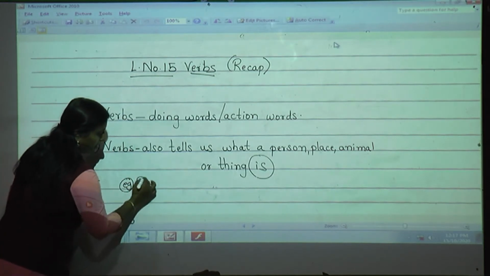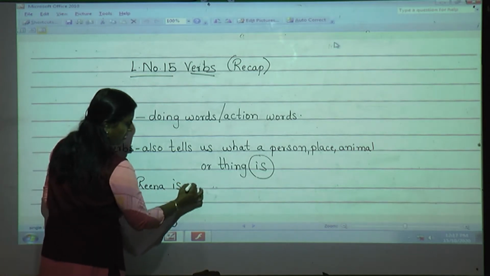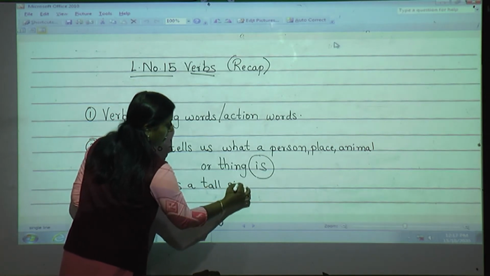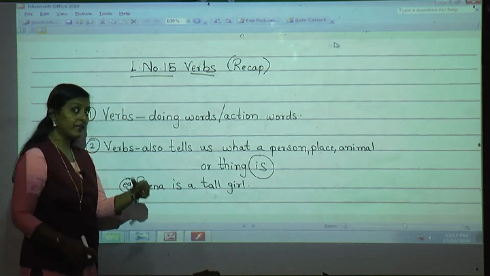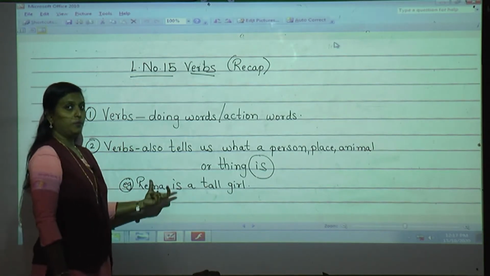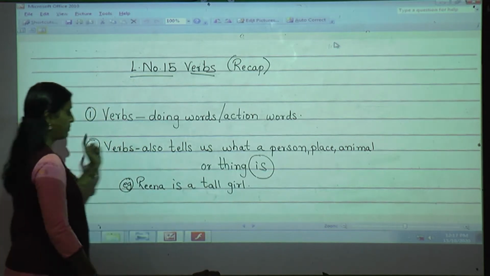What was that? Reena is a good girl, I told you. So we can say Reena is a tall girl, or Reena is a good girl. That example we saw in the last session. Whatever the person is, it also tells us about the verbs.